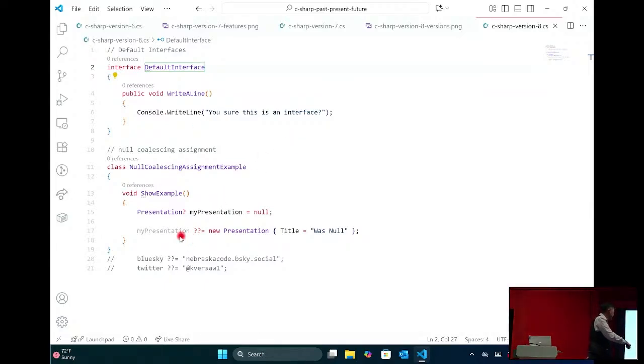And we also get the null coalescing assignment, which is this guy right here. What all this says is if the left side is null, set it equal to the right side, right? We could have done that with an if statement, but this is just a cleaner way to do it. So if my presentation is null, make it a new presentation. If it's not null, leave it how it is.